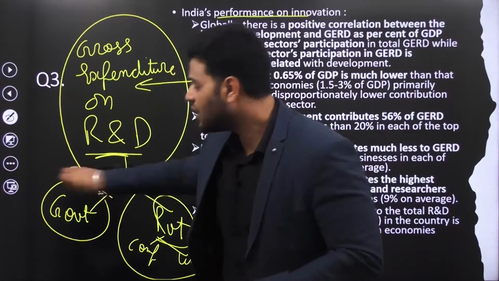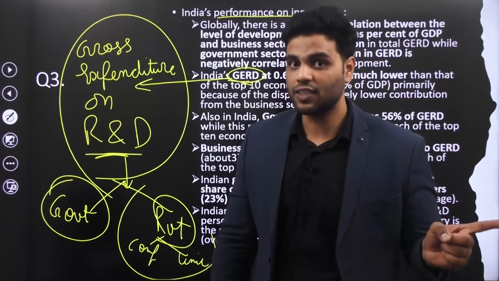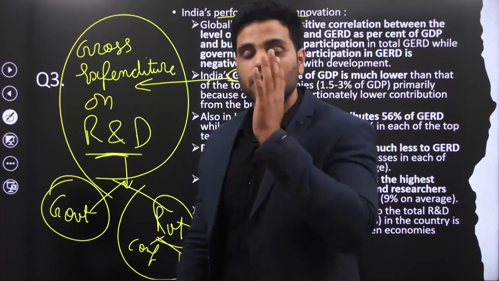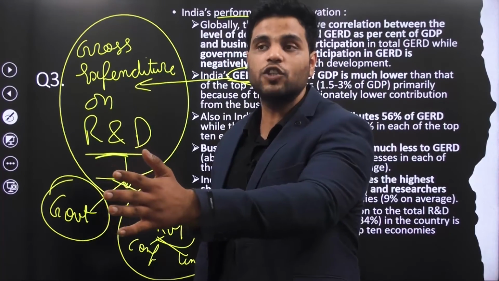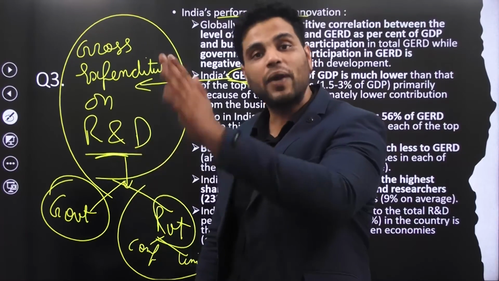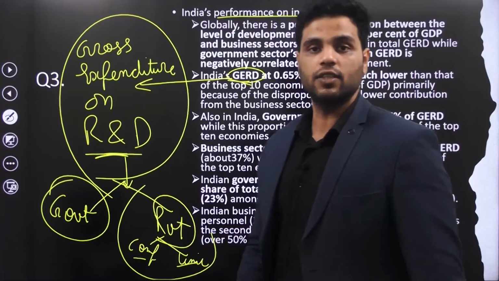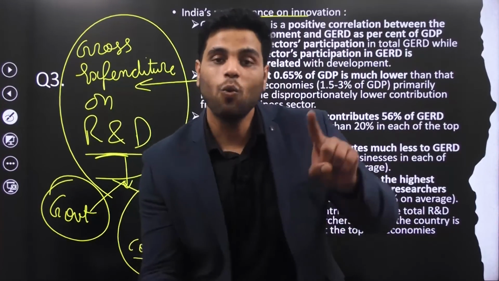Government has very little share in advanced economies. So in advanced economies, the majority of investment directed towards innovation is directed by private players, whether they are corporations or universities. Well, in India, it's quite the opposite.